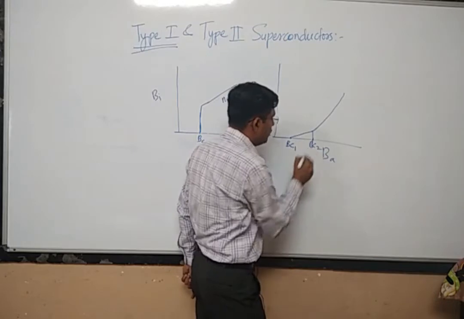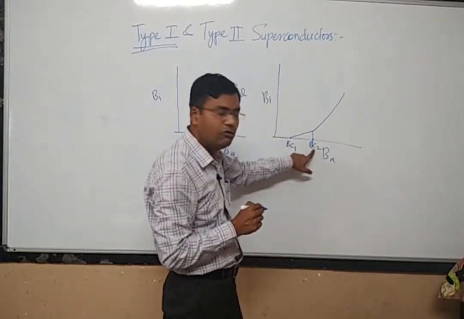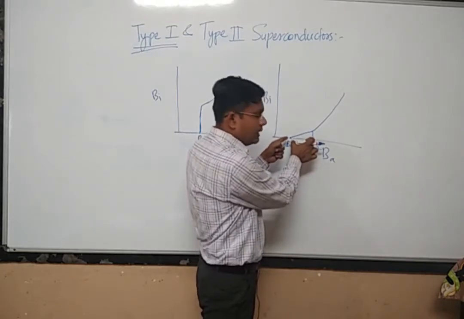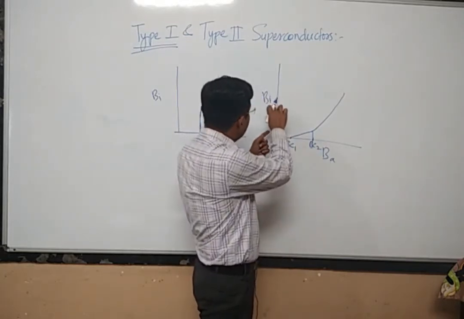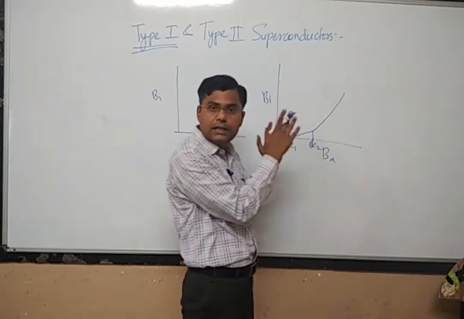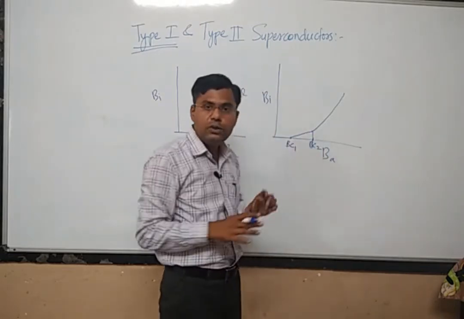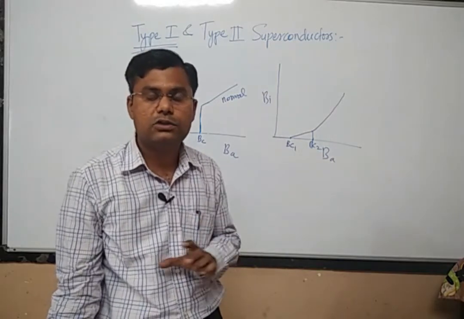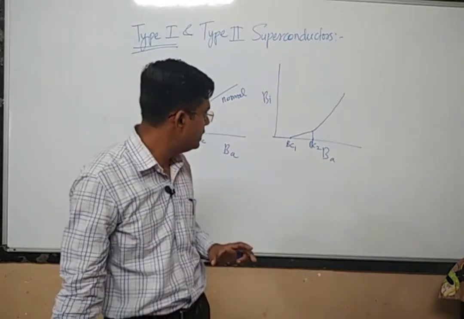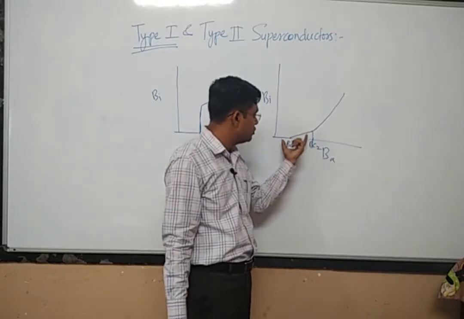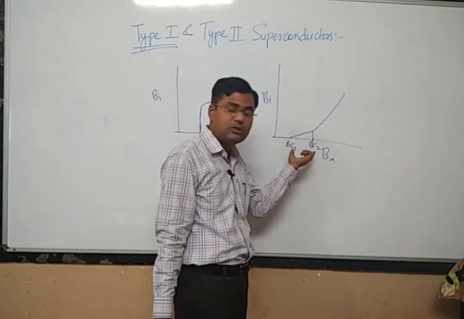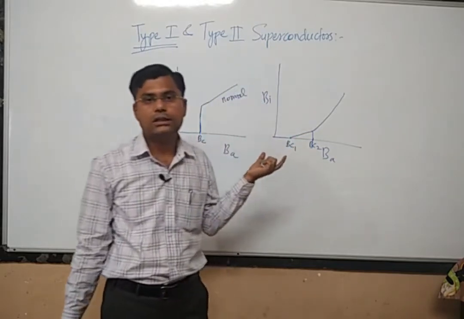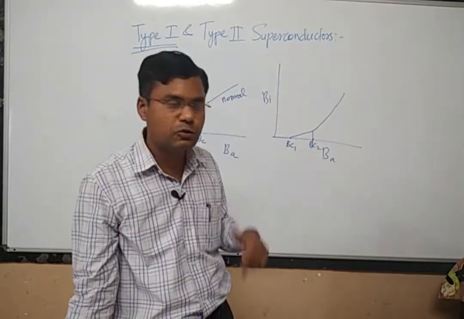state up to this particular value BC2. So within this range of critical magnetic field, even if there is a value of internal magnetic field inside the superconductor, it is still not destroying the superconducting state. So such materials, or such superconductors, for which there exist two values of critical magnetic fields, are called type 2 superconductors.